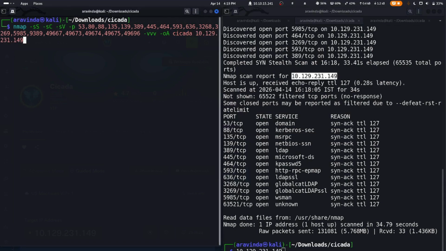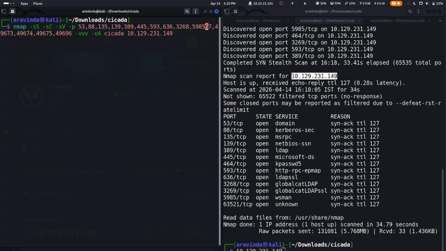Let's copy that and paste it, and let's specify the correct ports. Let's remove some of the ports which are not there. Port 80 is not present, and 135, 139, 389 are there, 445 is there, 464 is there. Actually, let's remove 464, it's not there, so let's delete that.